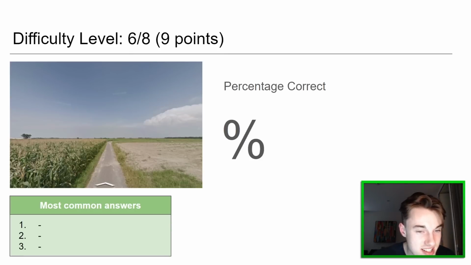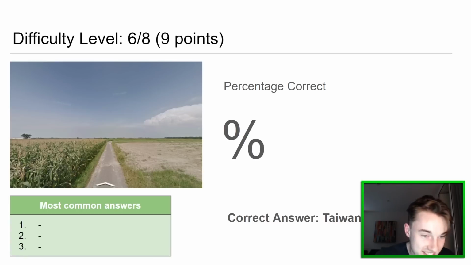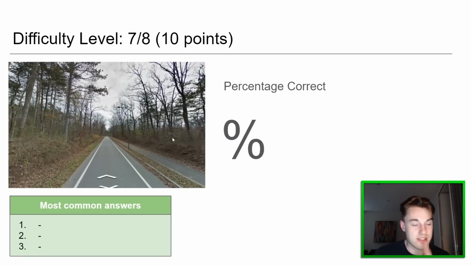The next one here, I don't think we're gonna get this right. Let's see, Taiwan, okay. Yeah, that is definitely up there with about as difficult as you can possibly get. Now, the fact that it's so flat is fine, but the fact that it's a corn crop, and the sandiness is definitely weird for any country I was thinking of, but yeah, we went Poland, that's no good. Okay, this one, 10 out of 10 difficulty.